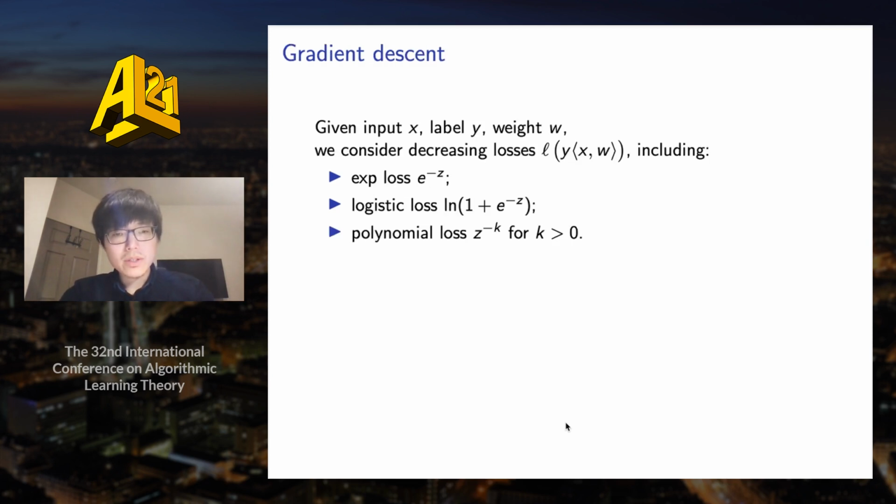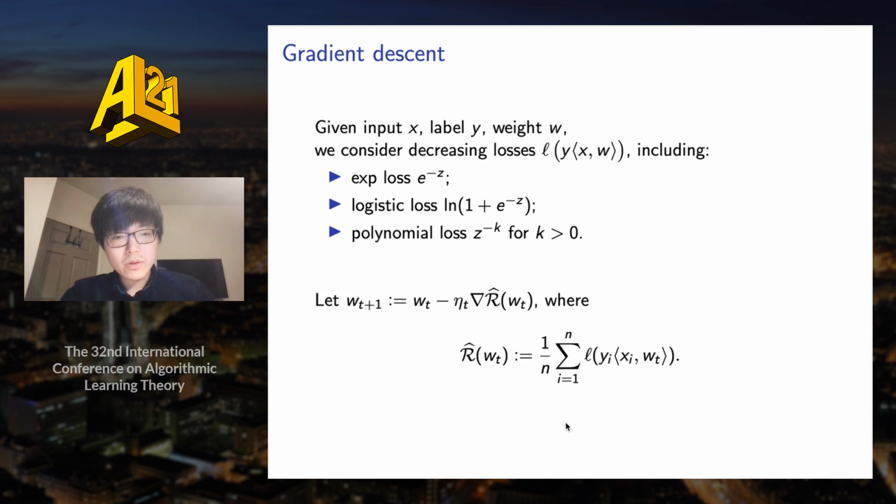We consider decreasing losses, which is just a decreasing function L applied to y times the inner product between x and w. So minimizing this loss would force x times w to have the same sign as y, the true label. We also need to make a few other assumptions on the loss function. These assumptions are complicated, but here are some examples which we can handle. As usual, we can handle exponentially-tailed losses such as the exponential loss or logistic loss. We can also handle polynomially-tailed losses such as t to the minus k.